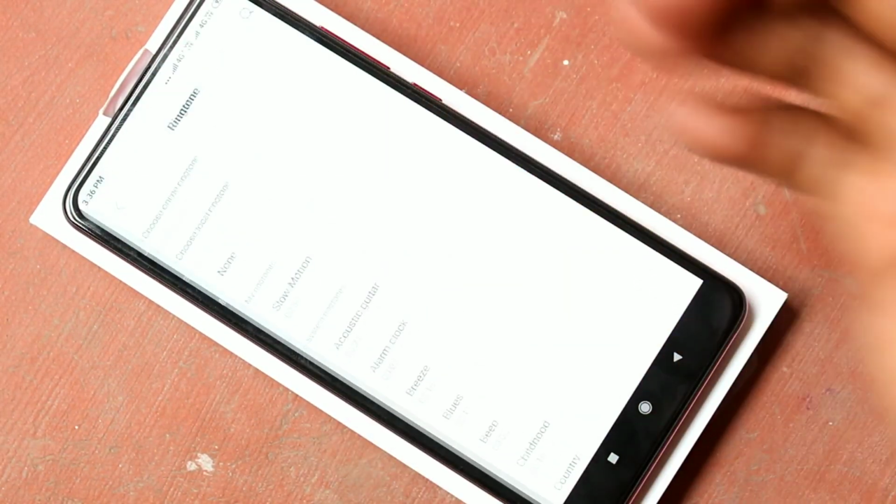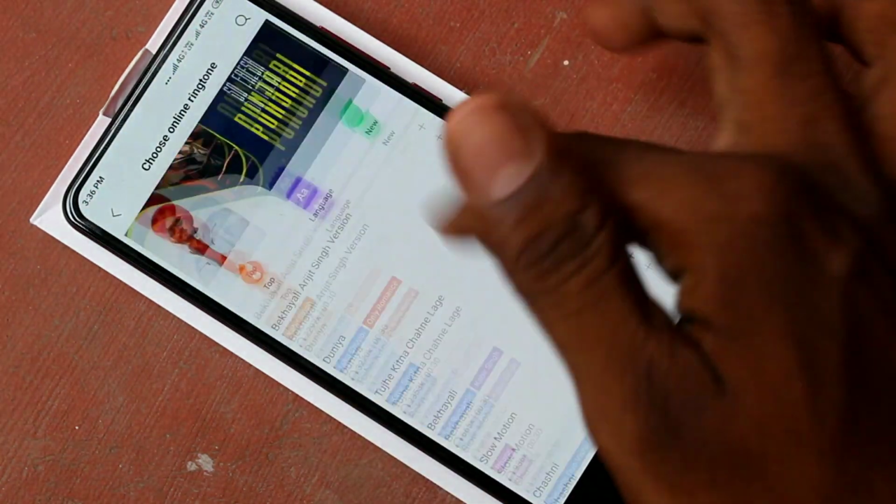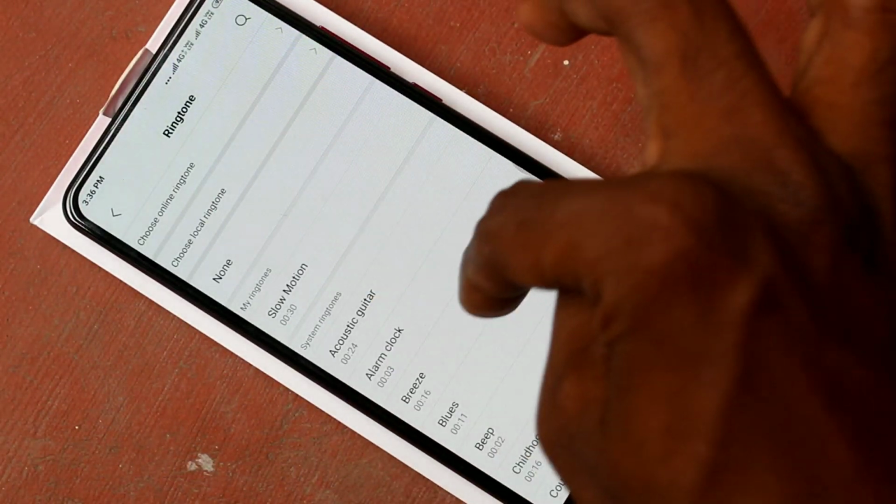In the similar way, you can set ringtone for another SIM. You can choose from online or from local file or from the system ringtones itself.